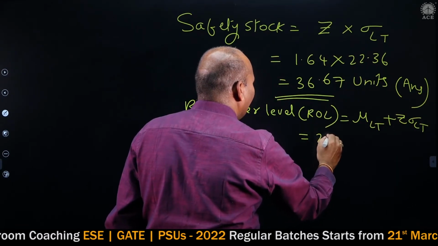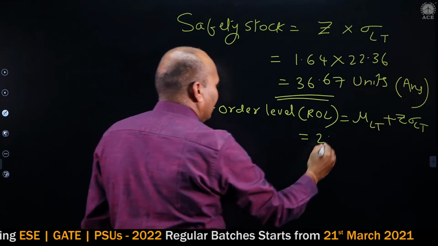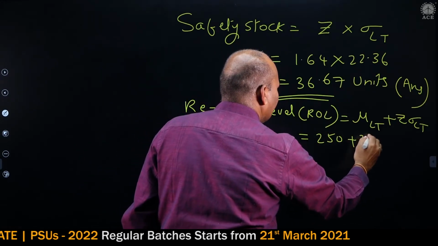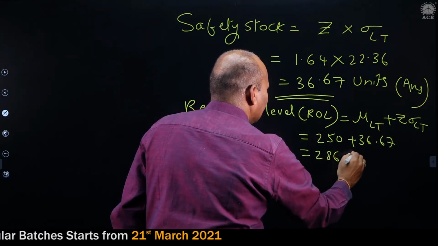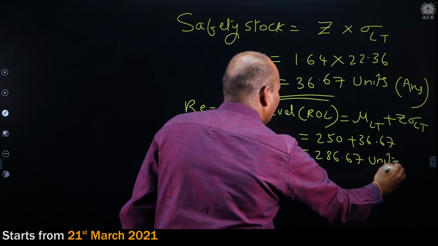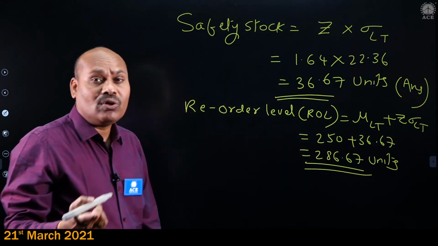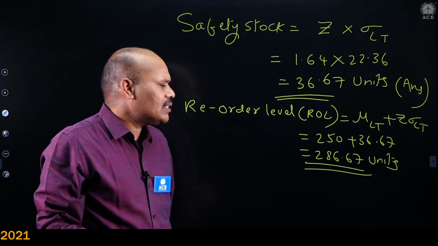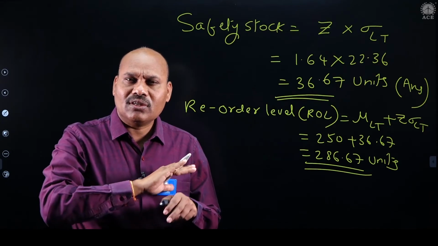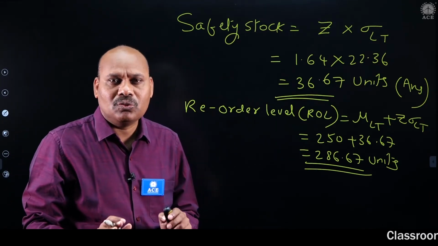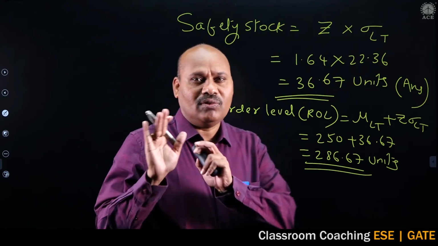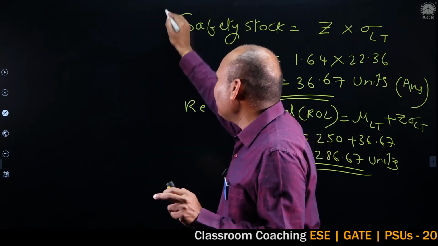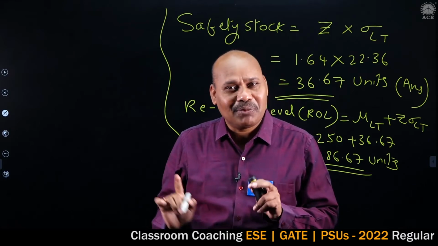The mu LT value we already had is 250. 250 plus 36.67 is 286.67 units. Even if you find out reorder level, it is 286.67 units. It is not matching with 331 and 332. When will you get 331, 332? Not necessary, but just for your satisfaction I am doing it.